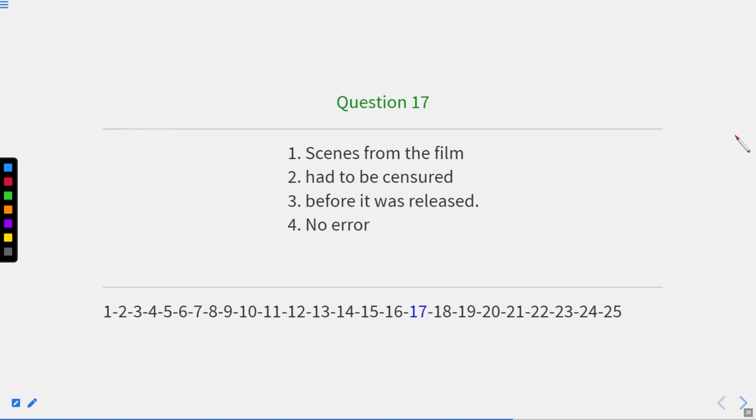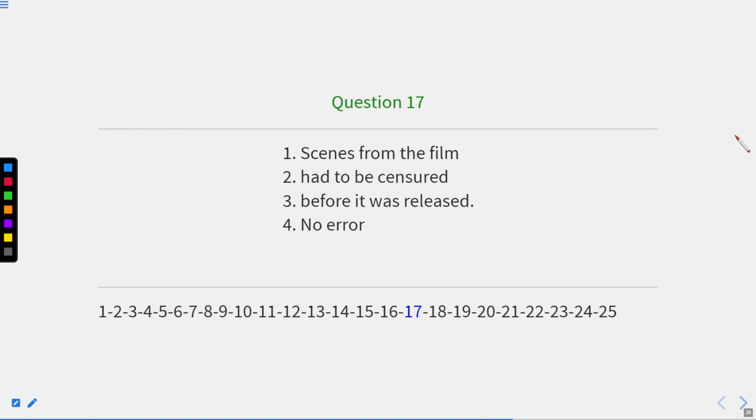Now let us move to the next one. Scenes from the film had to be censored before it was released. So here "had to be" is the error in part second; it had to be censored. The spelling is incorrect over here, and the meaning is also incorrect. So here the error is in the part second.